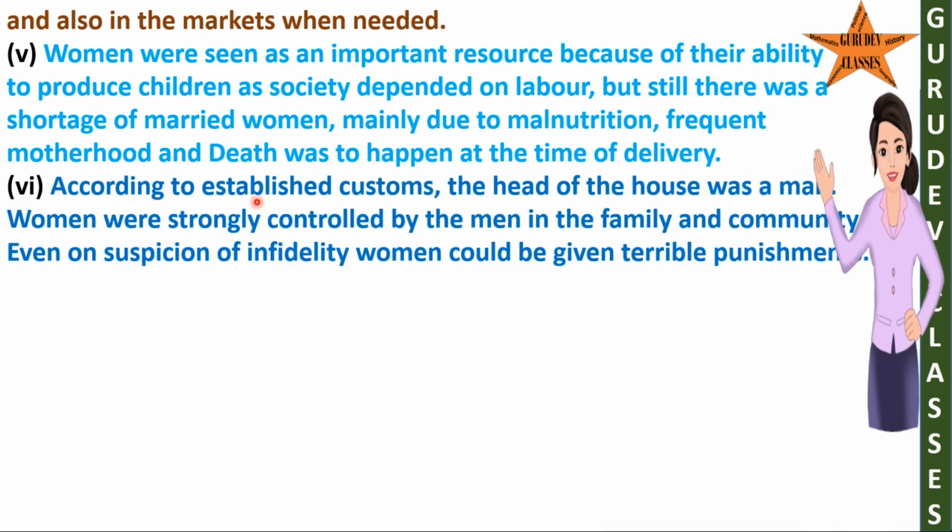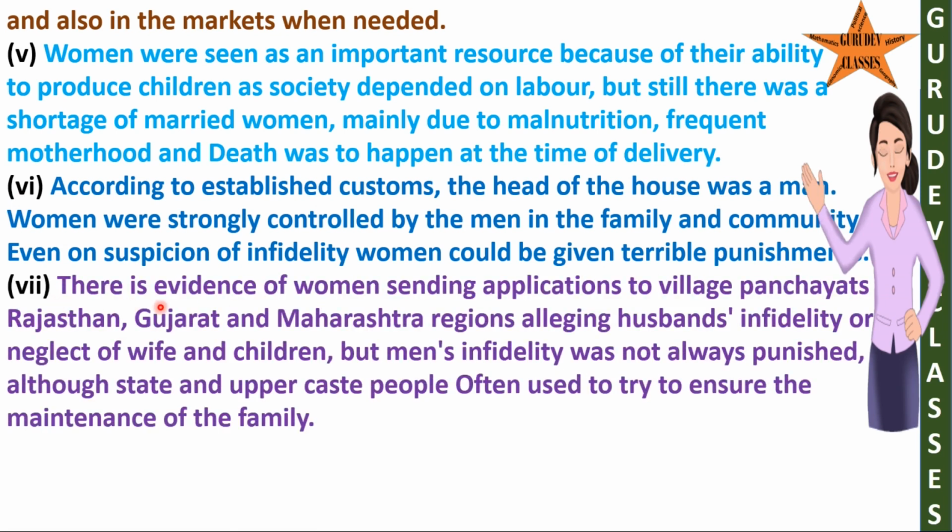6. According to established customs, the head of the house was a man. Women were strongly controlled by the men in the family and community. Even on suspicion of infidelity, women could be given terrible punishments. 7. There is evidence of women sending applications to village panchayats in Rajasthan, Gujarat and Maharashtra regions alleging husband's infidelity or neglect of wife and children. But men's infidelity was not always punished, although state and upper caste people often used to try to ensure the maintenance of the family.